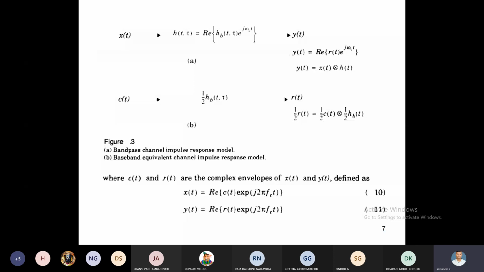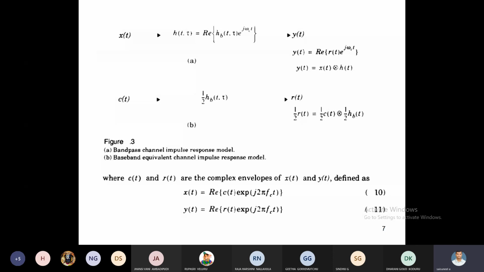Here, from this figure, just compare the bandpass channel and the baseband band limited channel. x of t equals the real part of c of t exponential j 2 pi fc t, and y of t equals the real part of r of t exponential j 2 pi fc t. Here, what is fc? It is the carrier signal.